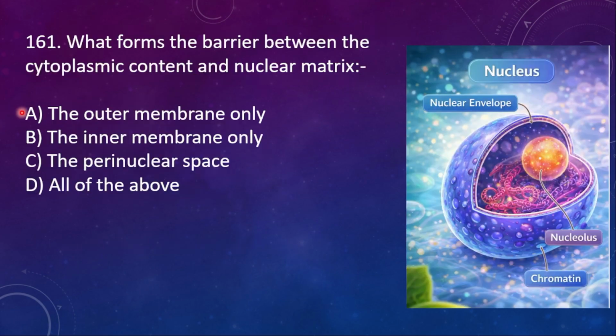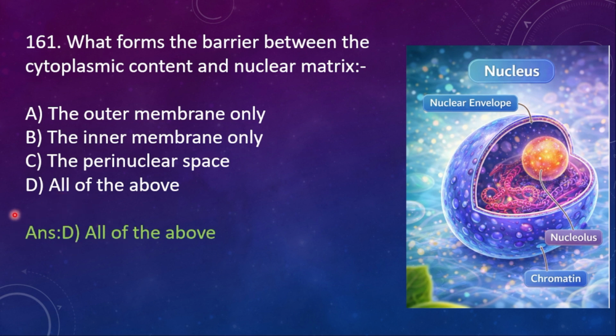Next, 161. What forms the barrier between the cytoplasmic content and the nuclear matrix? A, the outer membrane only; B, the inner membrane only; C, the perinuclear space; D, all of the above.